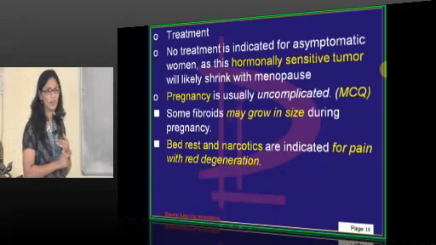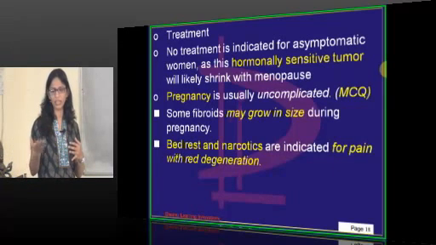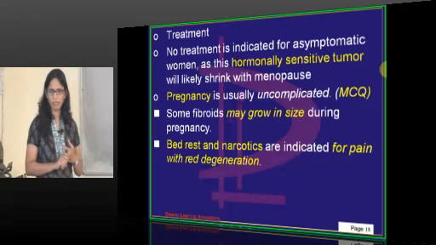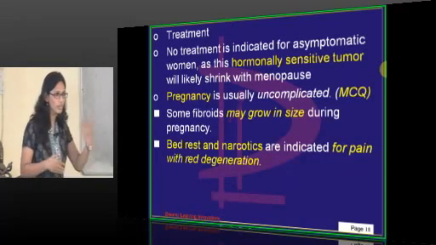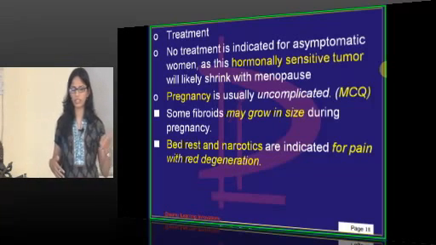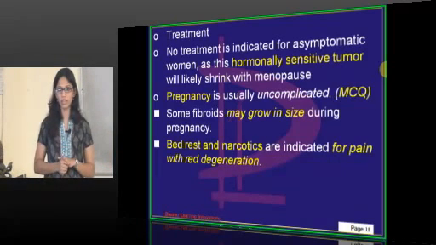Aromatase inhibitor is there, but it is not generally used. But yes, it is there as a name you should know. What is a newer drug which has come up for this? One newer drug has come which is called ulipristal.